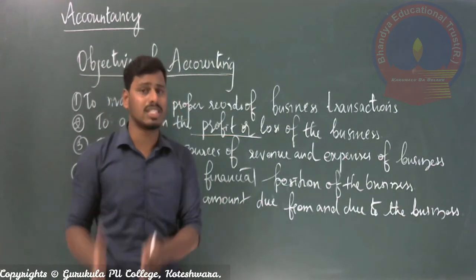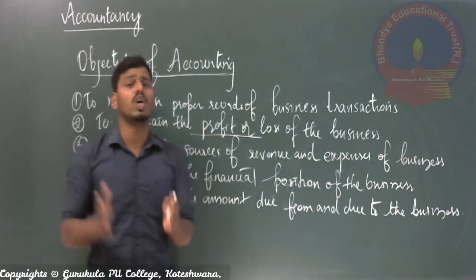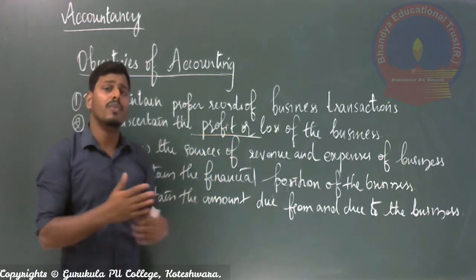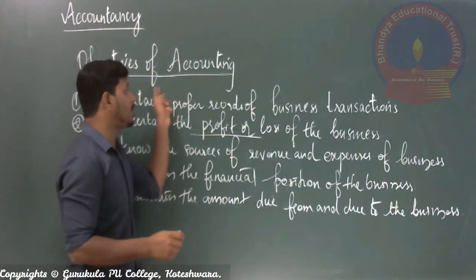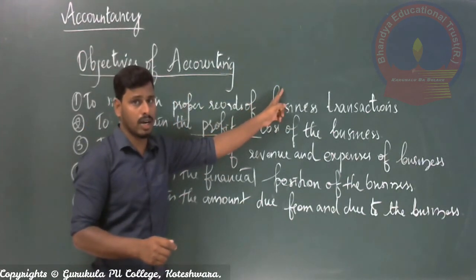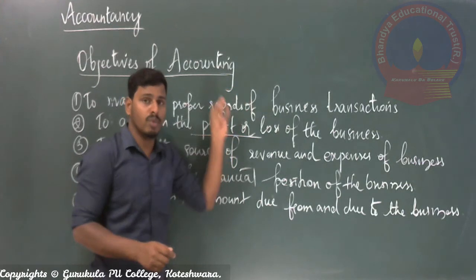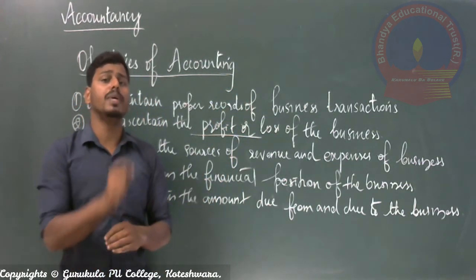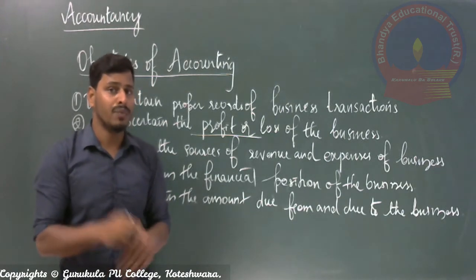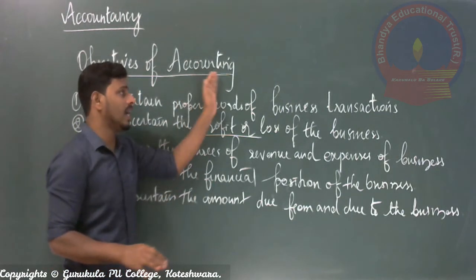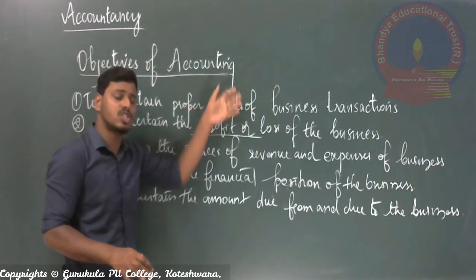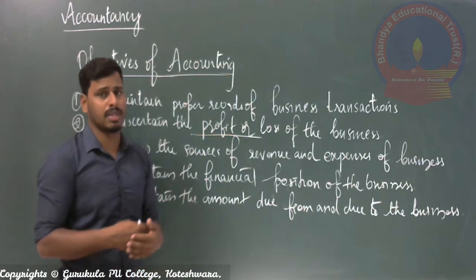To make it possible to calculate the profit or loss of the business concern, from the beginning we have to record various books of account by preparing the accounting work, right? So most importantly, to ascertain the profit or loss of the organization, we have to prepare the accounting transactions. Accounting work consists of various transactions of the business concern.